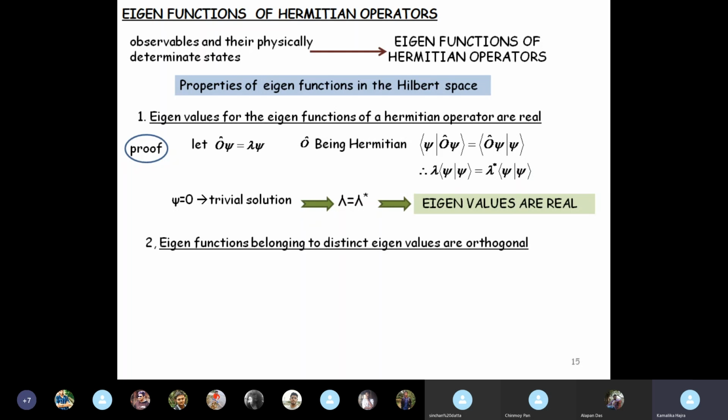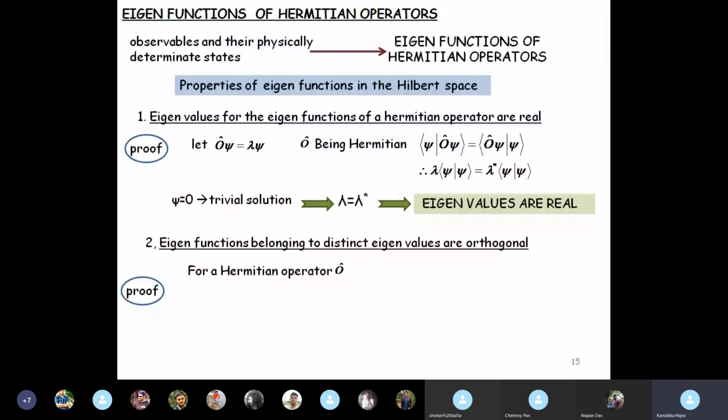And then, eigenfunctions belonging to distinct eigenvalues are always orthogonal. Eigenvalues are real. Now suppose for a particular operator, you are operating a particular operator on two different eigenfunctions. Okay, so you will get distinct eigenvalues, and these functions belonging to different eigenvalues will always be orthogonal. So you cannot have a linear combination of eigenfunctions belonging to different eigenvalues. This is also a very, very important concept.